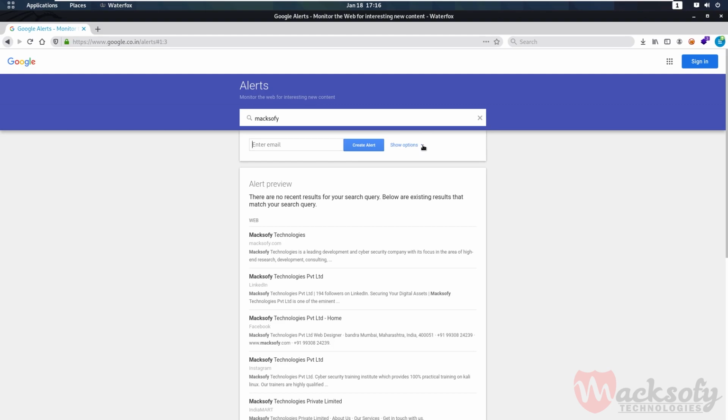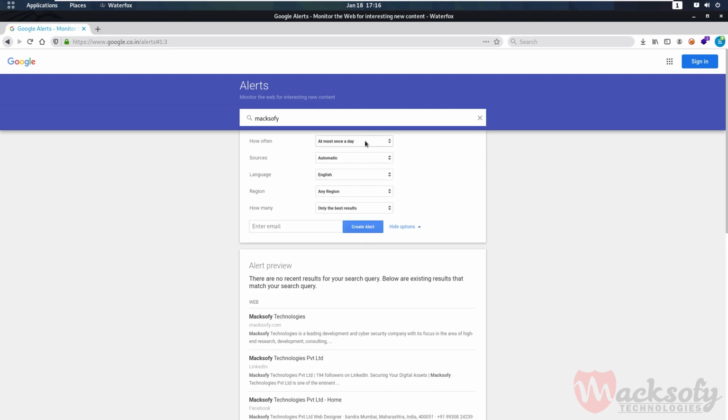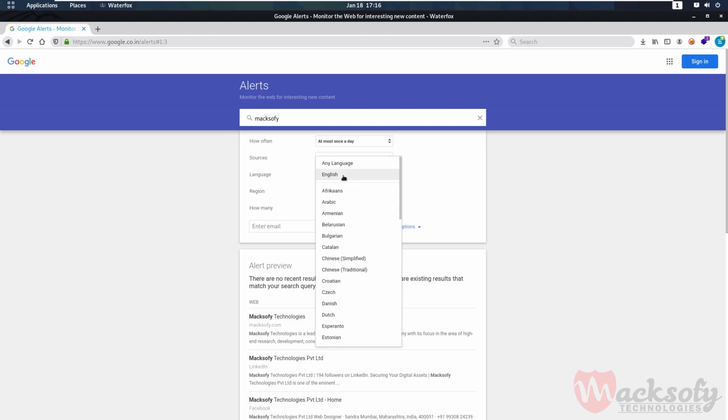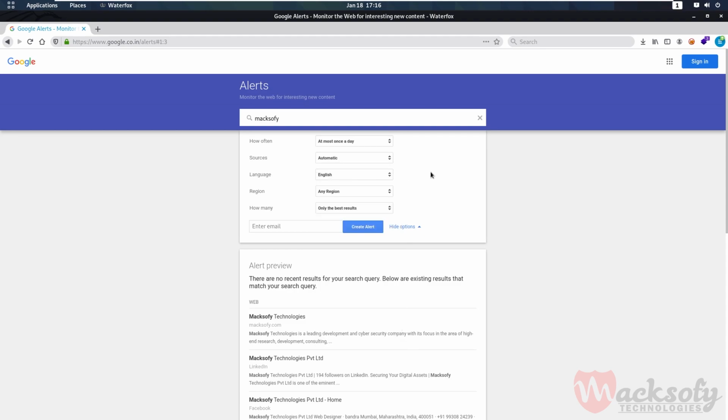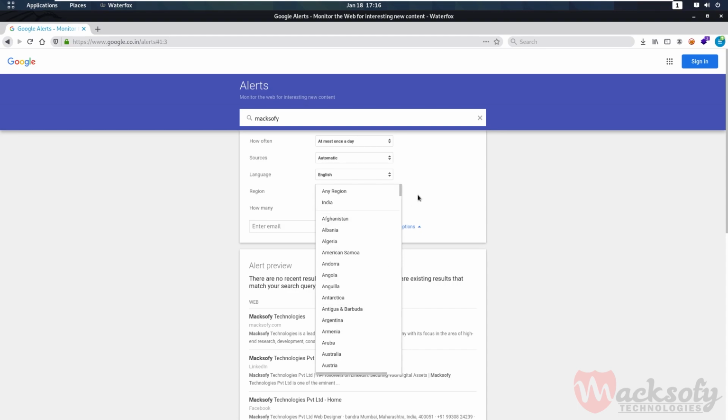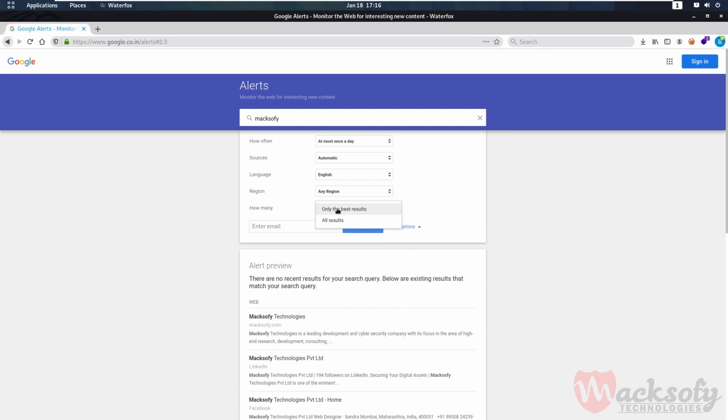And if you just click on show options, we'll get a huge number of options, like how often you want the alert to be given to you, even the sources. For example, if you click on it, you can see the news, blogs, web, video, books, discussion, and finance. The language of your choice, the region, which region you want, and even how many results you want.